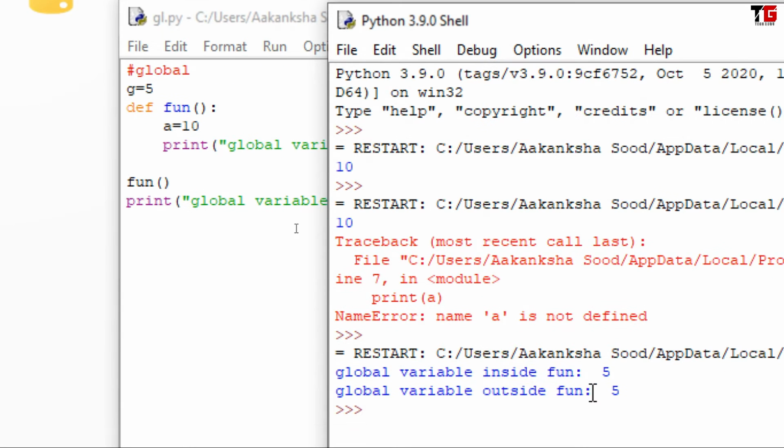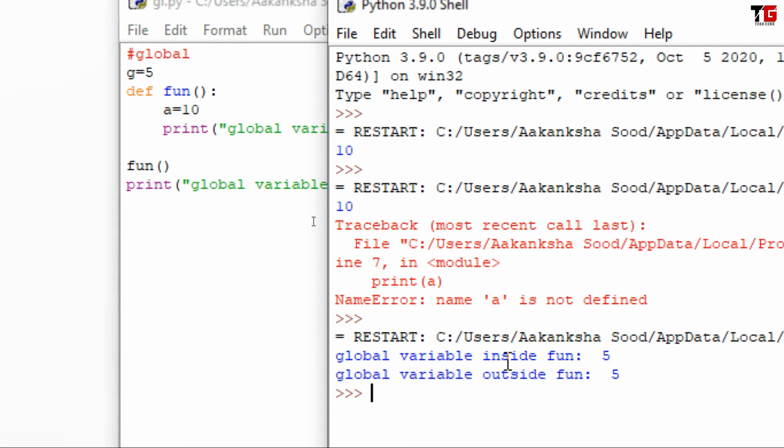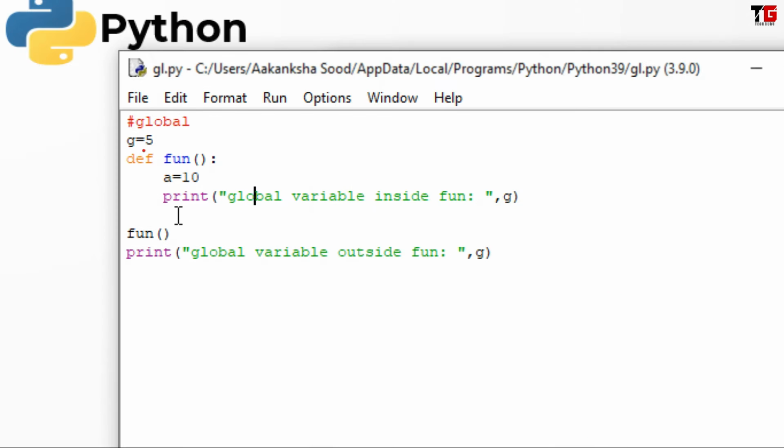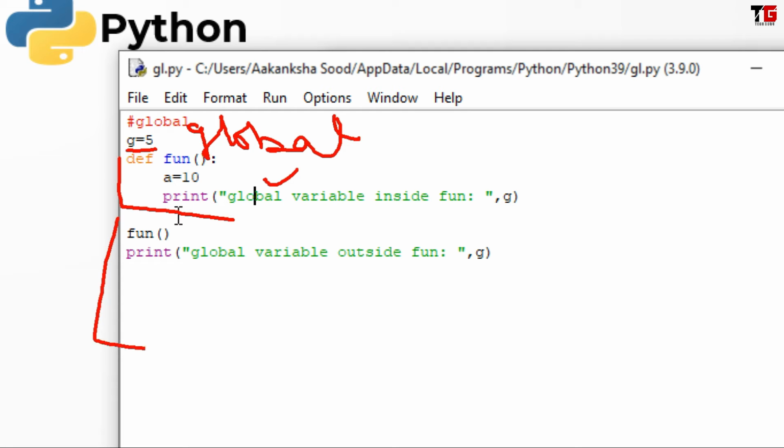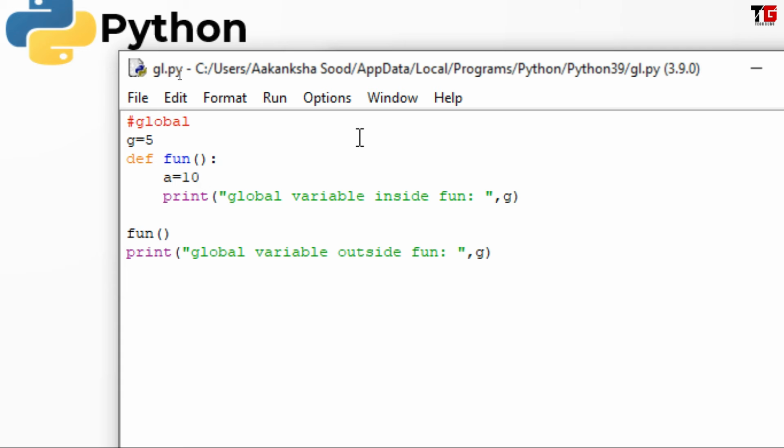I run the program. Look, now we can access g at both the locations. We declare g equal to 5 here outside all the functions, so it is a global variable. We can use this global variable inside this function also and inside main also. If I define any other function, then I can use that global variable in that function also. Okay friends, so we declare a global variable.